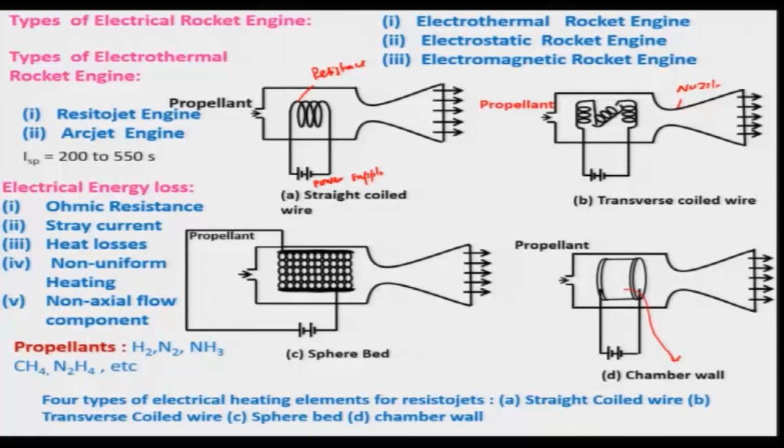There will be a lot of losses, and these losses are caused by the ohmic resistance, stray current, heat losses from the rocket engine, and the non-uniform heating that I had already discussed. Besides this, there is a non-axial flow component in the nozzle. If you look at this, there will be a non-axial component, and that really reduces the thrust level as in the case of the chemical rocket engine. Let us now look at how to overcome the radiation losses from the engine.